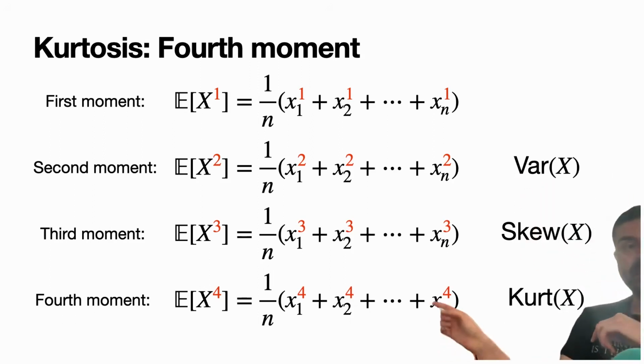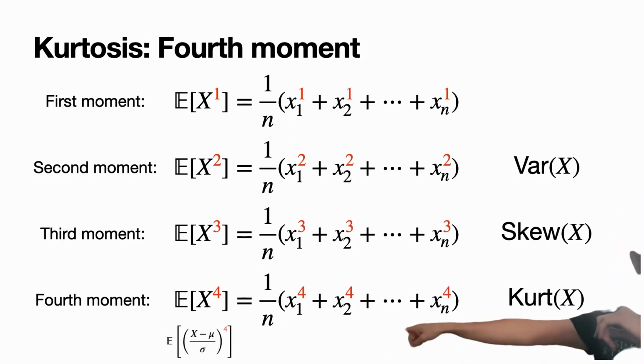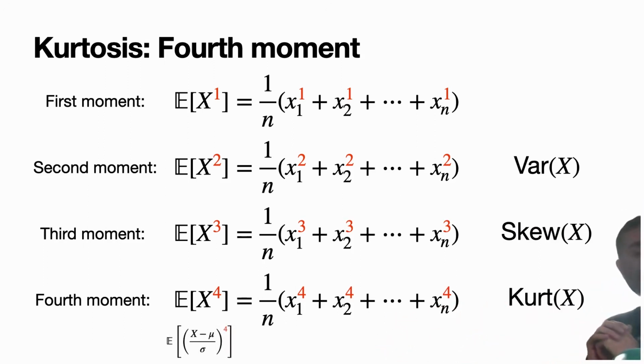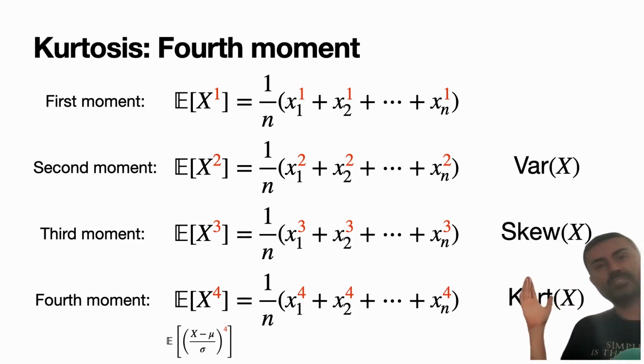And of course, here I am centering my data. If I didn't want to center it, then I would have to do expected value of x minus mu divided by sigma raised to the power of 4.